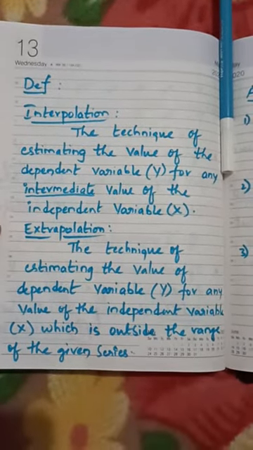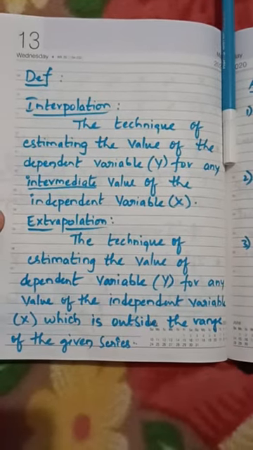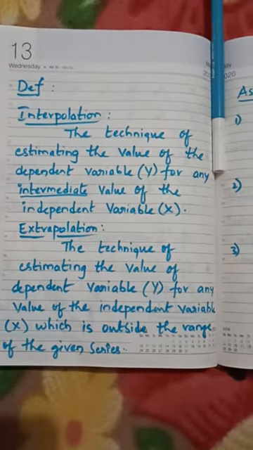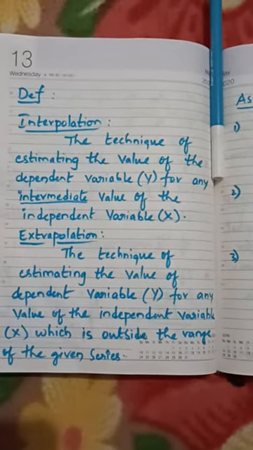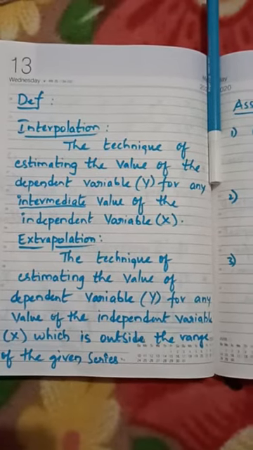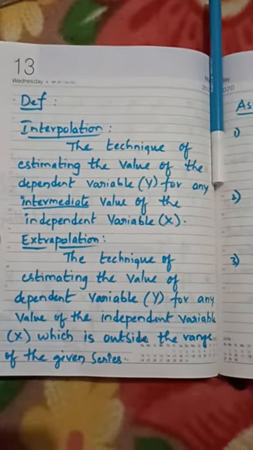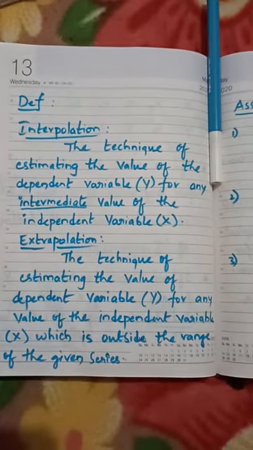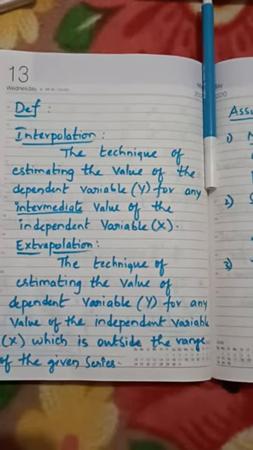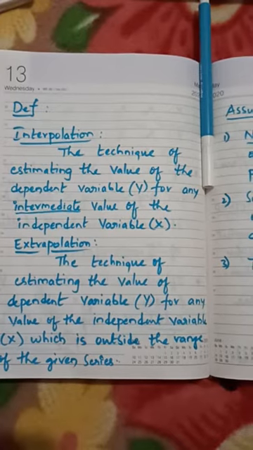The technique of estimating the value of the dependent variable y for any intermediate value of the independent variable x, and I underlined intermediate, meaning within, between x0 and xn, is called interpolation.